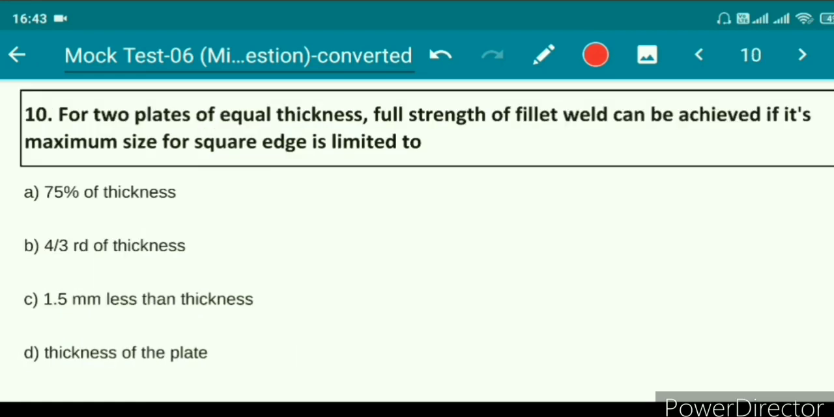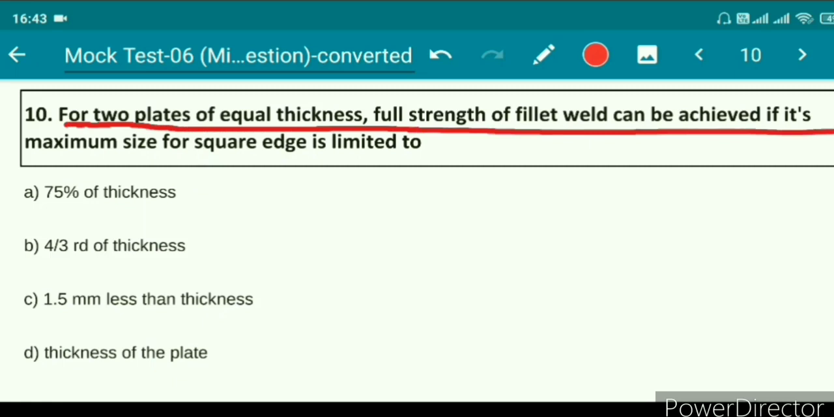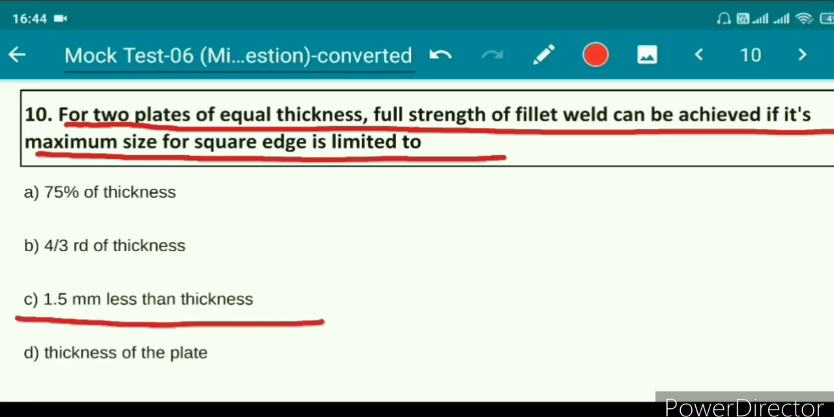Question number 10. For two plates of equal thickness, full strength of fillet weld can be achieved if its maximum size for square edge is limited to: option A, 75% of thickness; option B, 4/3 of thickness; option C, 1.5 mm less than thickness; option D, thickness of the plate. The right answer is option C, 1.5 mm less than thickness.